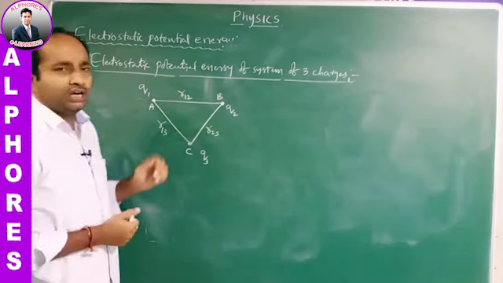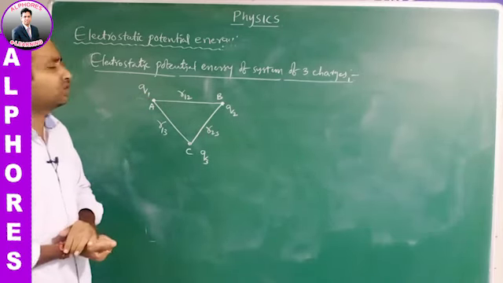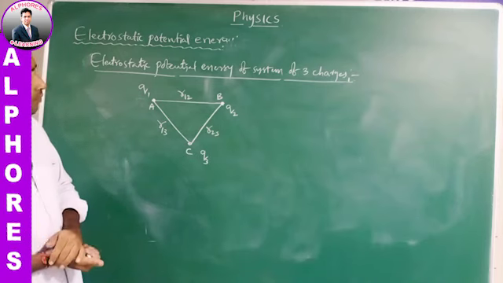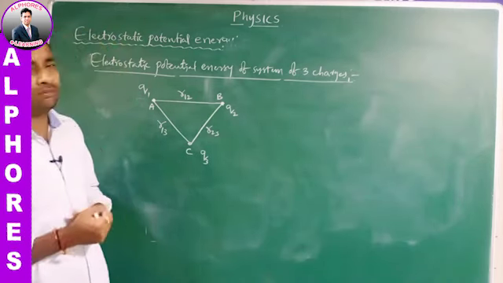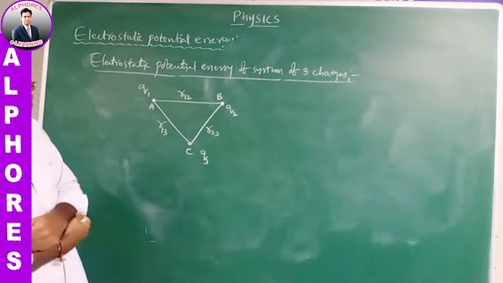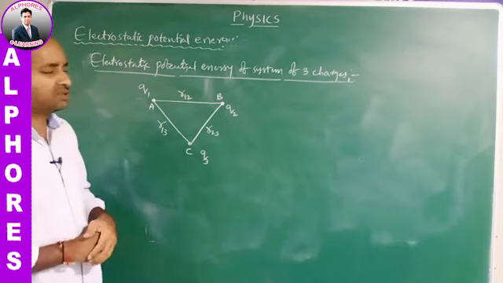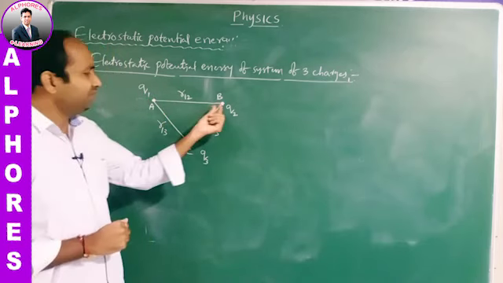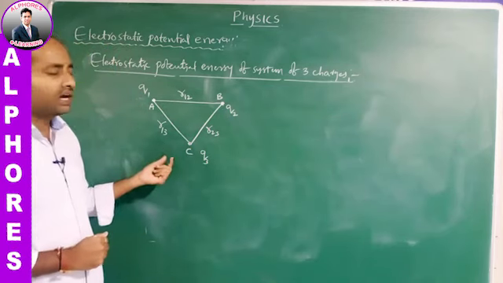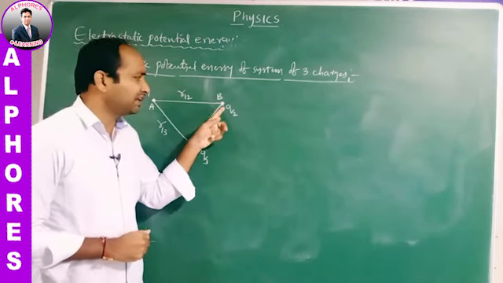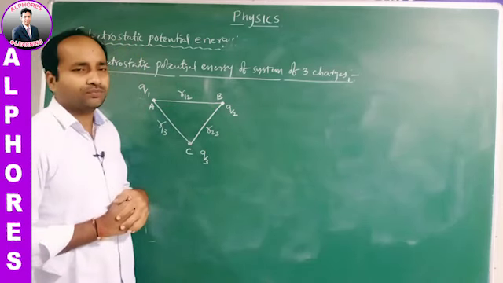Whenever we place the charge Q1 at any point in free space, the amount of work done will be 0. But while introducing the second charge Q2 at the point B, some work has to be done against the electric field formed by the charge Q1. In the same way, while introducing the charge Q3, work has to be done against the electric field formed by Q2 and also Q1.